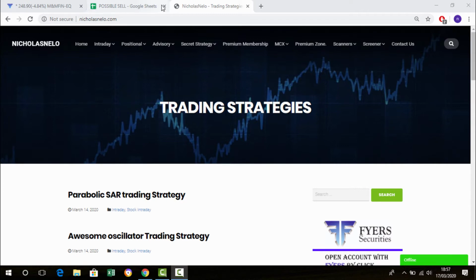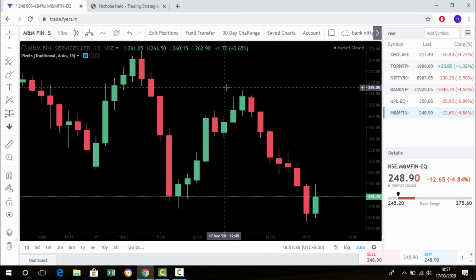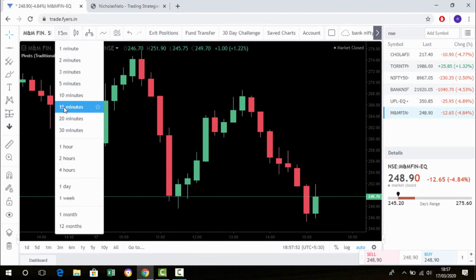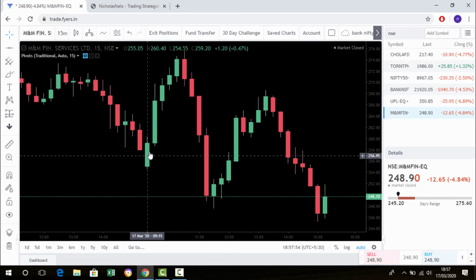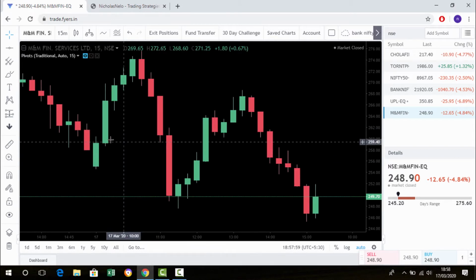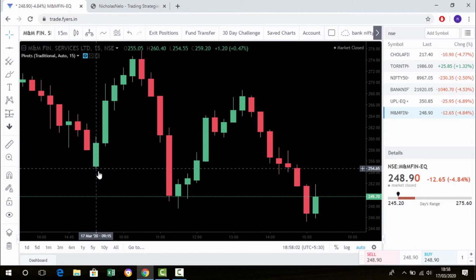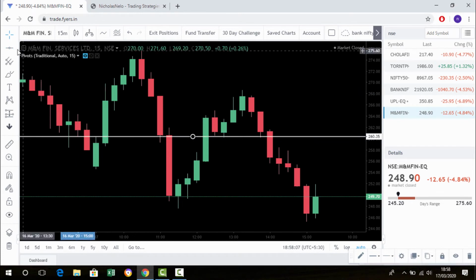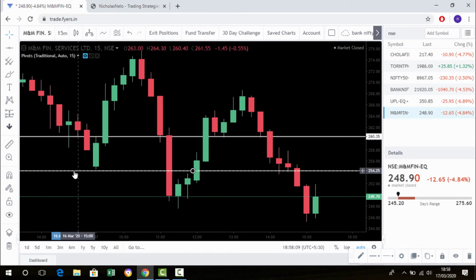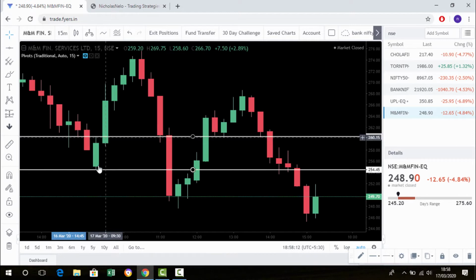Today we are going to discuss the opening 50 minutes candlestick breakout trading strategy. It's a very familiar trading strategy. We just change the time frame to 50 minutes, and this is the opening 50 minutes candle, that means 9:30 to 9:50. This is the high and low created between 9:30 and 9:50. Just mark the high and low, and place a stop loss buy order above the high and a stop loss sell order below the low. That is the strategy. If the high breaks, the market is going up.